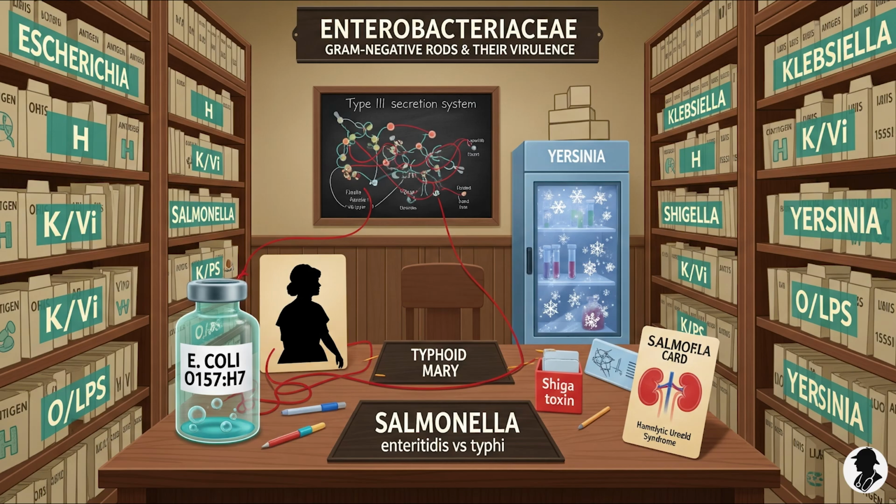Okay, moving on to a name everyone recognizes. Escherichia coli, or E. coli. It's everywhere, right? Part of our normal gut flora for the most part. But it can also be a formidable villain. What makes E. coli so versatile? Why does it wear so many different hats, pathogenically speaking?